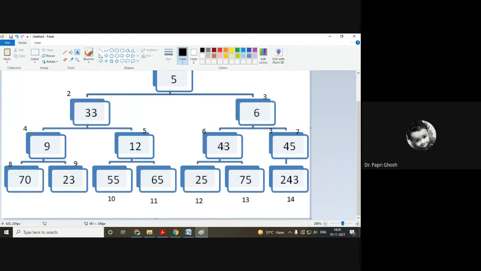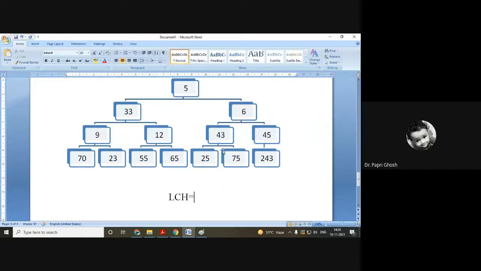If we compare the parent node with the left child node, then 25 is minimum and 43 is greater than 25. So we will swap it, and it should be 43. Then we check this 25 with 75. It is already maintaining the order.